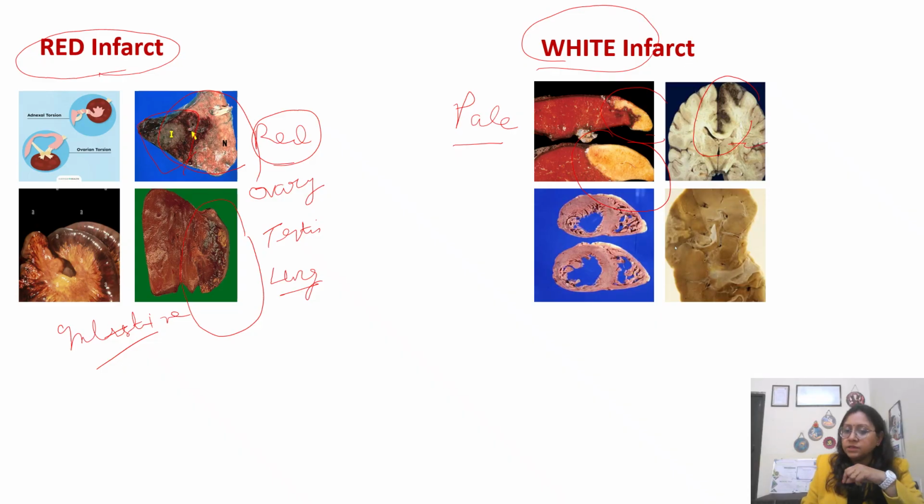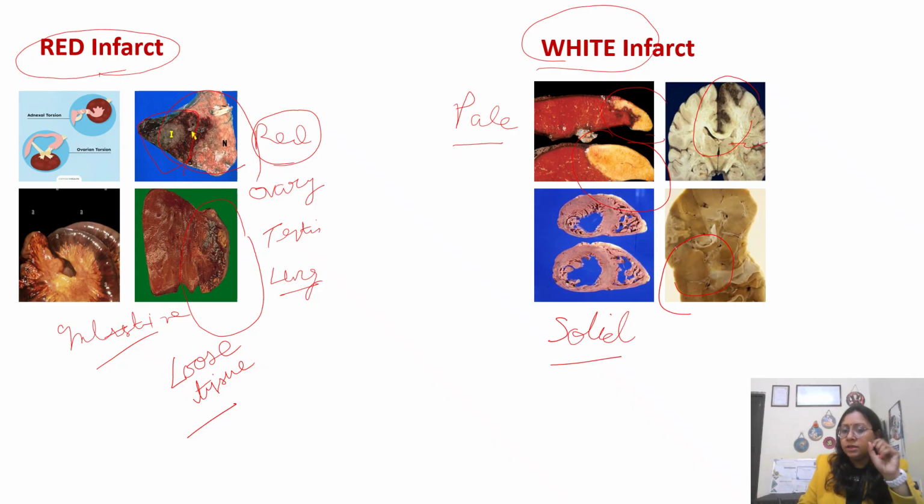Then you see white infarct in your heart, myocardial infarction. Then you can see it in kidney. So these are basically the solid organs. In solid organs you have white infarct, and in organs with loose tissue you have red infarct.